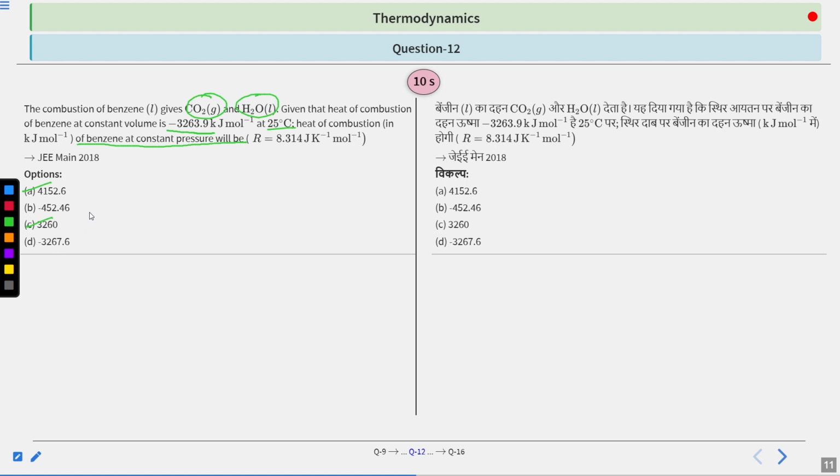So what is the question? The question is saying that if you just combust this benzene, it will give you CO2 gaseous and H2O liquid, and you are given the heat of combustion at constant volume. Now the heat of combustion at constant pressure is to be determined. So you have 10 seconds to solve this question. Your time starts now.